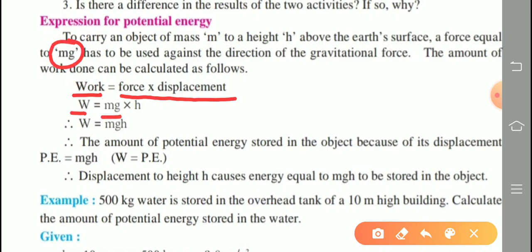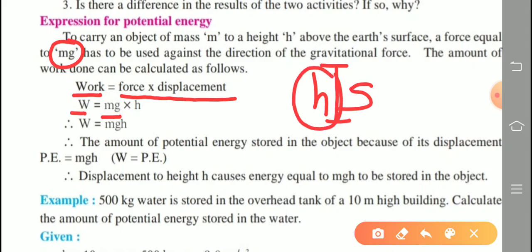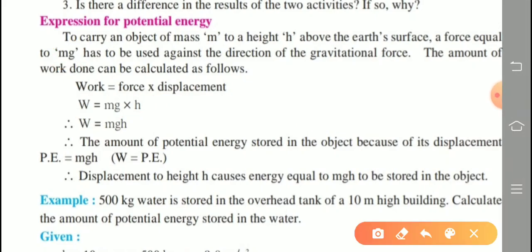And displacement is what? This is the vertical displacement from the ground up to some height. Displacement is normally indicated as s, but this vertical displacement is specially indicated by the letter h. H means height, the vertical displacement. So displacement is h, and we get the formula: work done is equal to mgh.